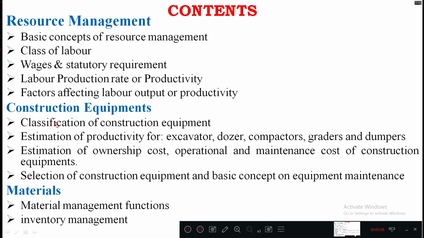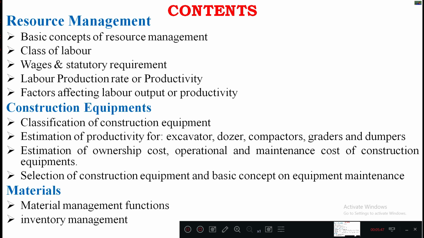So there we'll be studying the classification of construction equipment, and then estimation of productivity for various equipment such as excavators, dozers, compactors, graders, as well as the dumpers. Okay, so these are the different types of equipment in the construction industry. We'll be studying the productivity of these equipment with respect to time as well as the working hours. And then third starts with estimation of ownership cost and operational and maintenance cost of construction equipment.